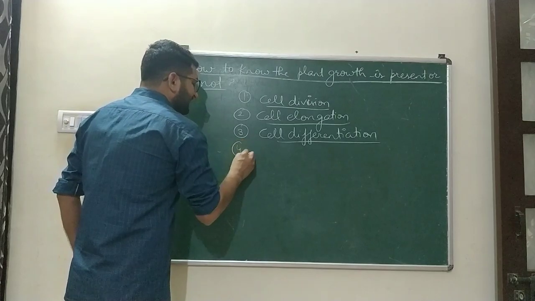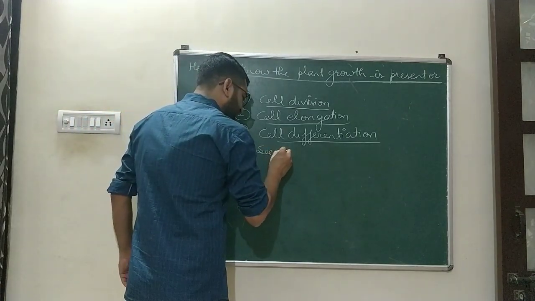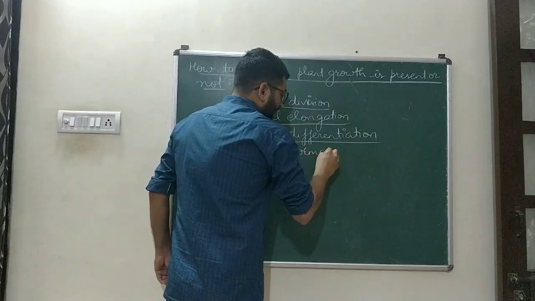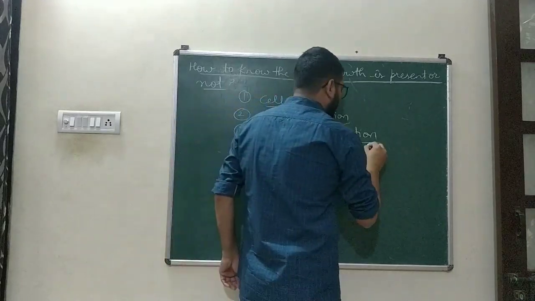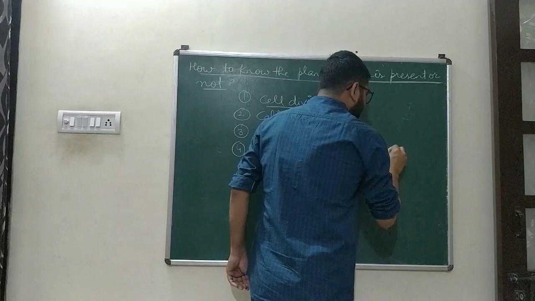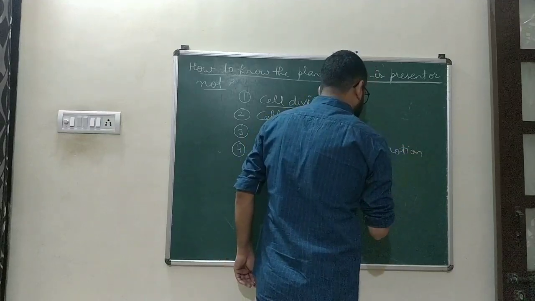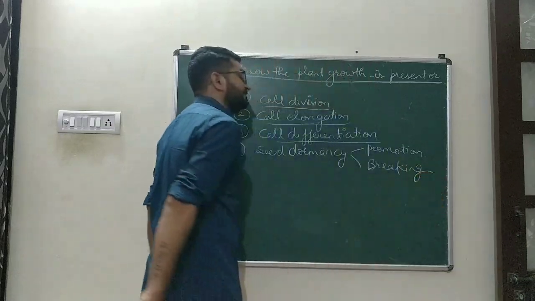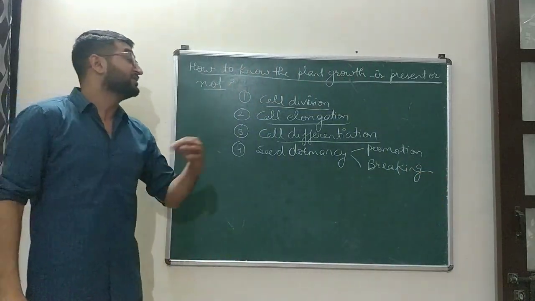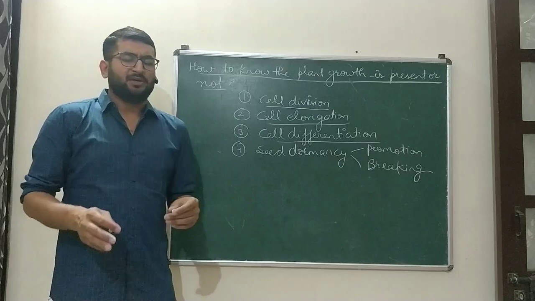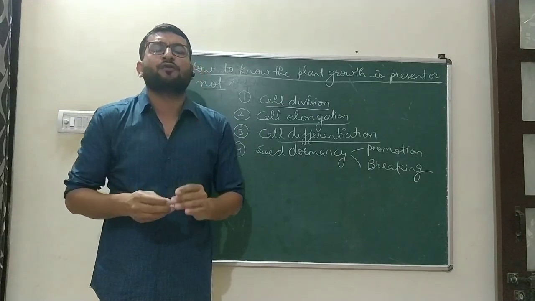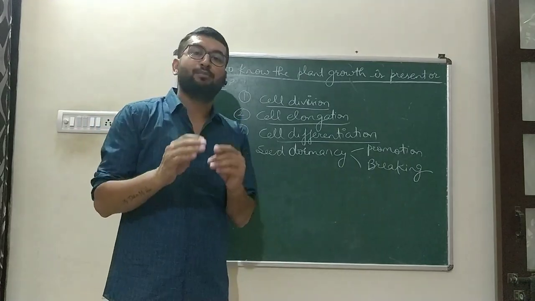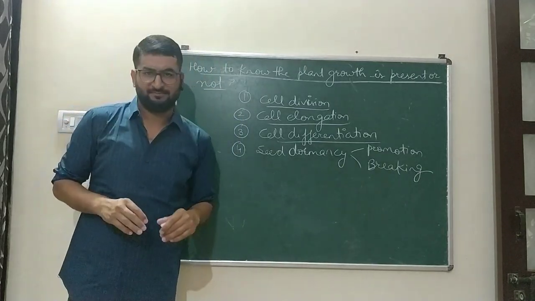Rather than these, there are certain other movements like seed dormancy. There are two things in that now. One is promotion of seed dormancy and the other one is breaking of seed dormancy. First, what is seed dormancy? Dormancy is a time period for which a seed becomes inactive. The embryo of the seed does not divide.